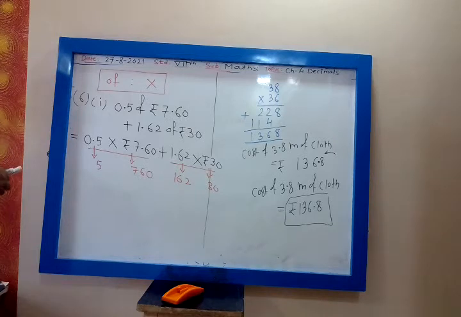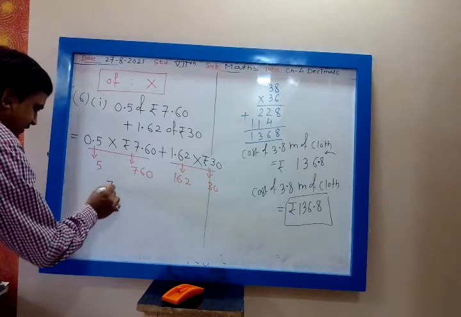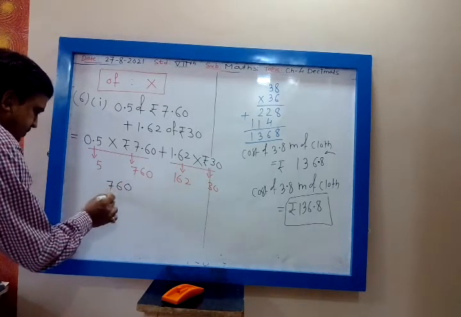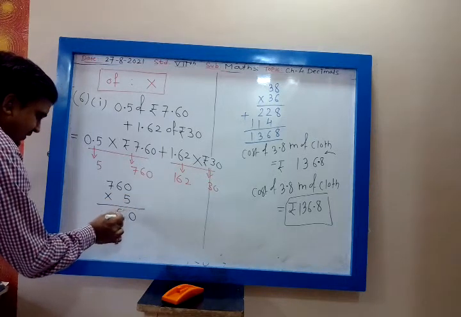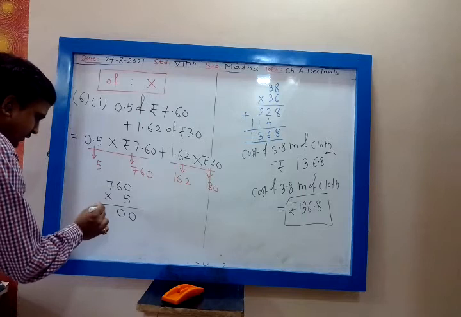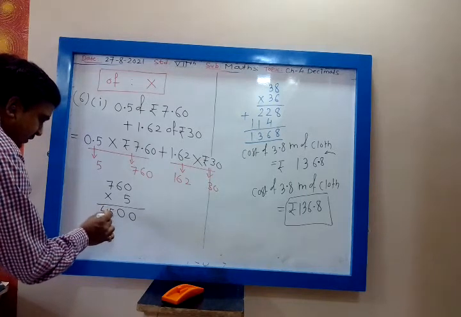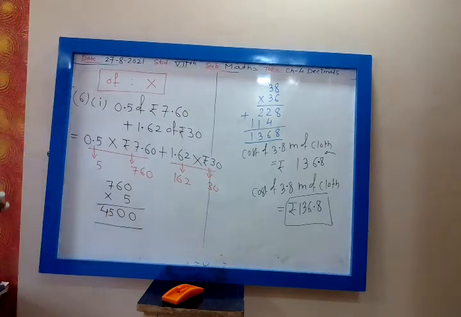Now multiply these two, add them. So 760 into 5. 5 zeros are 0, 5 sixes are 30, 5 sevens are 35 plus 3, 38. Okay? But you have to place the decimal after how many digits here?